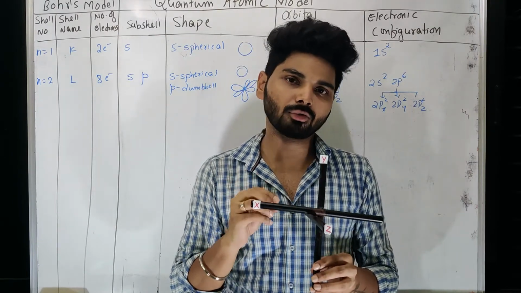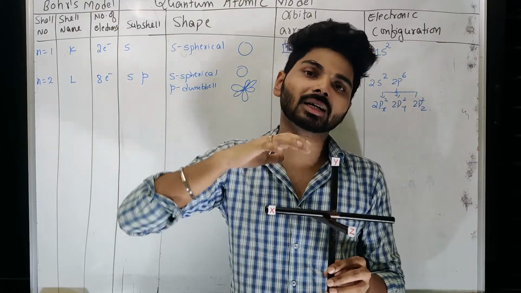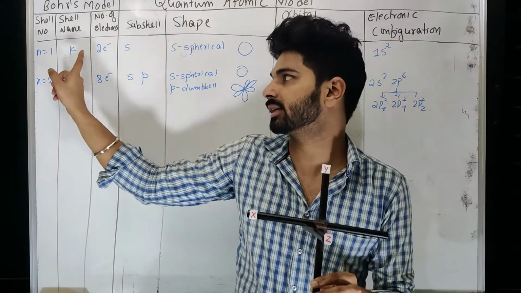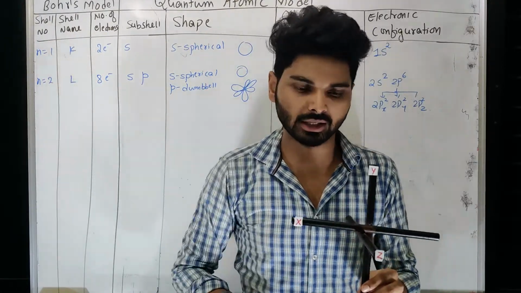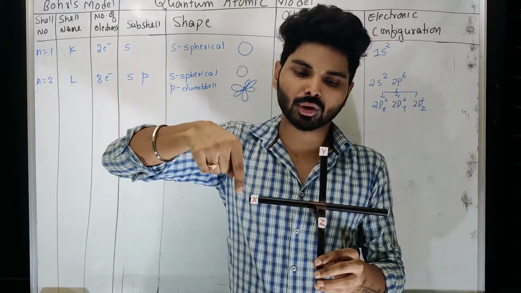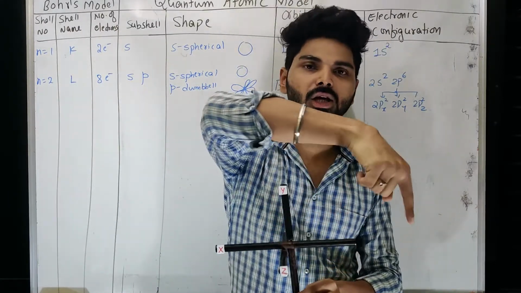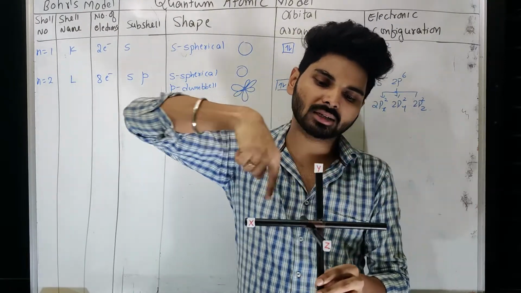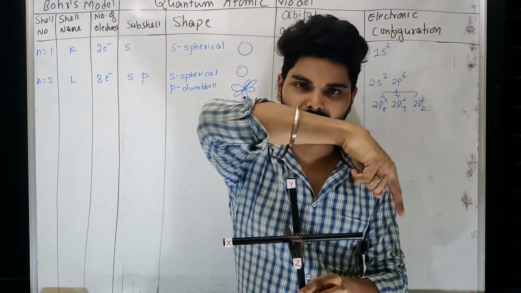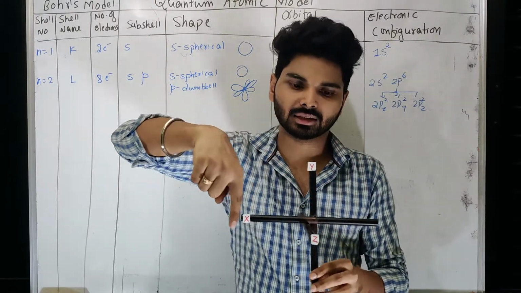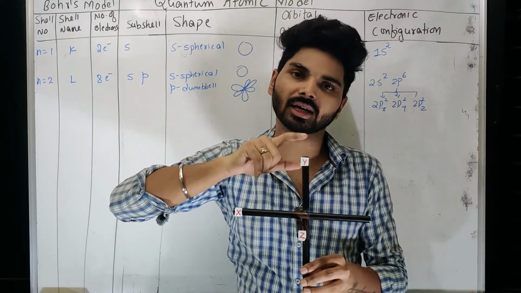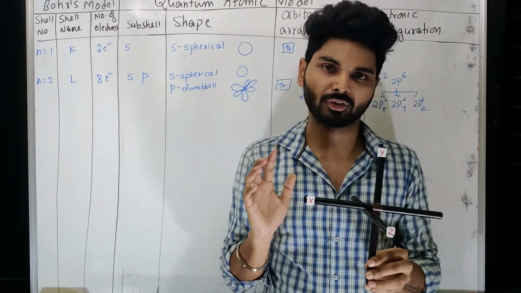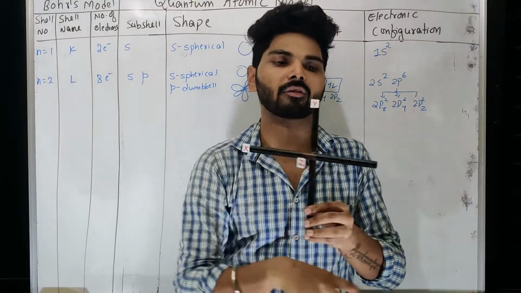The electron we are now allowing to move in a spherical manner rather than a circular manner, like Bohr said. Bohr said in the case of the K orbit, K shell, K is a circular path. The K shell or any orbit for that matter is a circular path. When I say circular path, you can look clearly here. It is just using 2 dimensions. Only 2 axes are used here. It is not using the 3rd axis at all. But when I say 3-dimensional revolution must be there for the electron, that means it has to revolve everywhere.